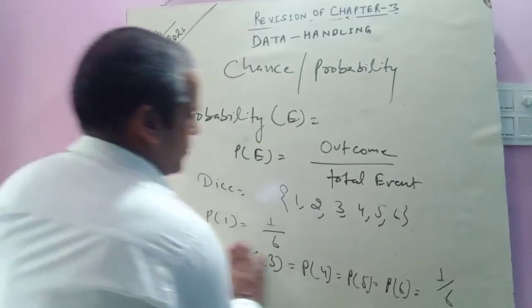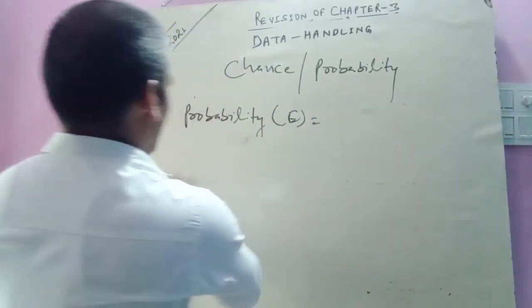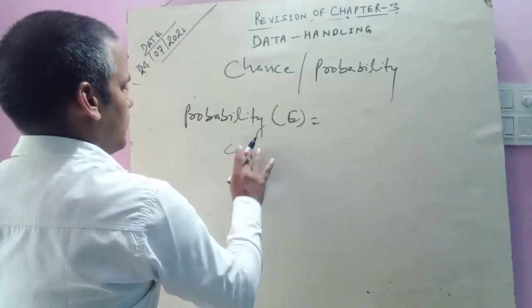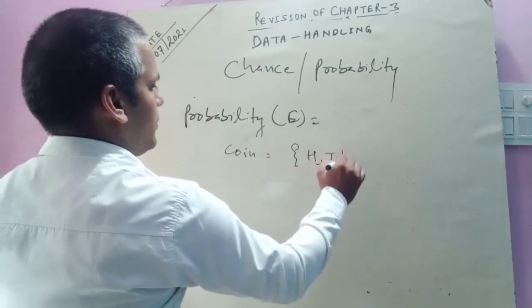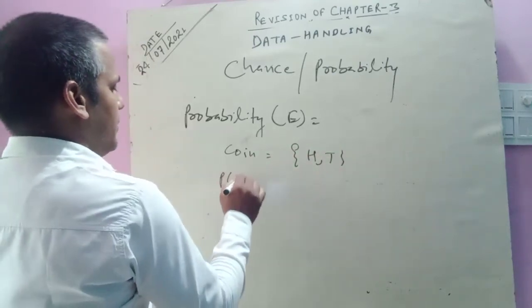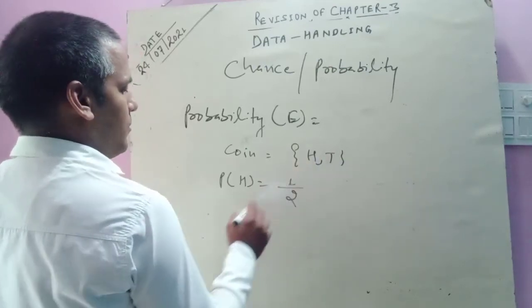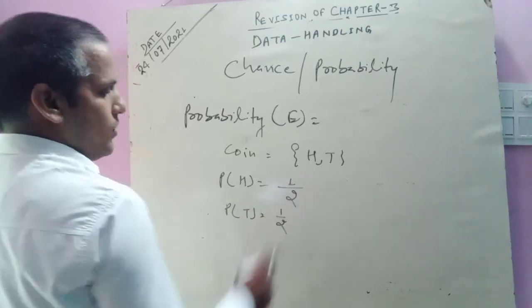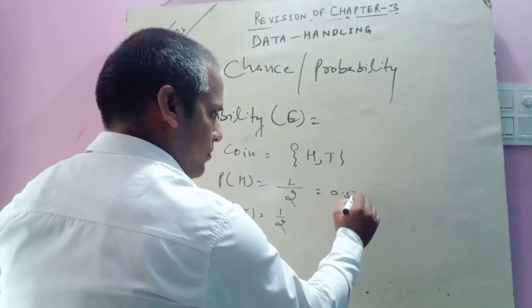Suppose we use a coin. Okay, what is there in a coin? In a coin there is either a head or a tail. Probability of head or tail, 2 times. Head is 1 time, so 1 by 2. Probability of tail is also 1 by 2. When we divide, 0.5 means 50%.